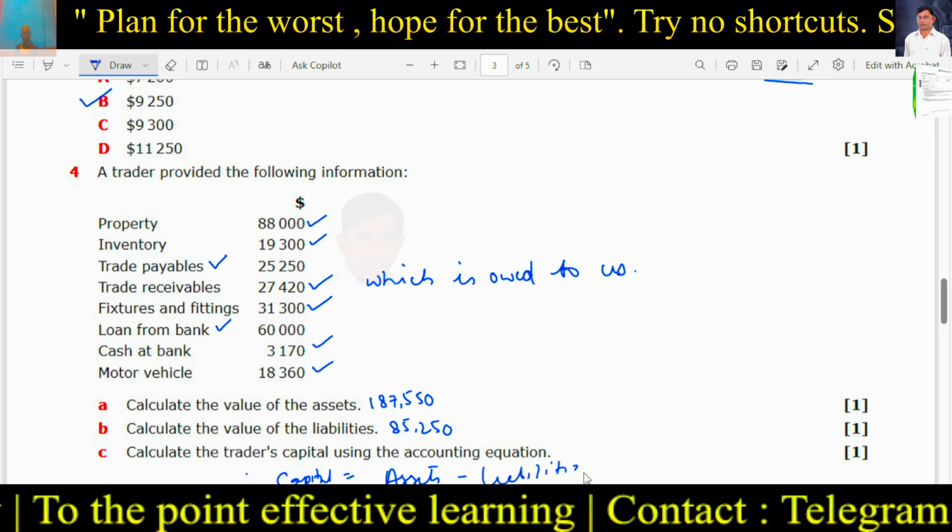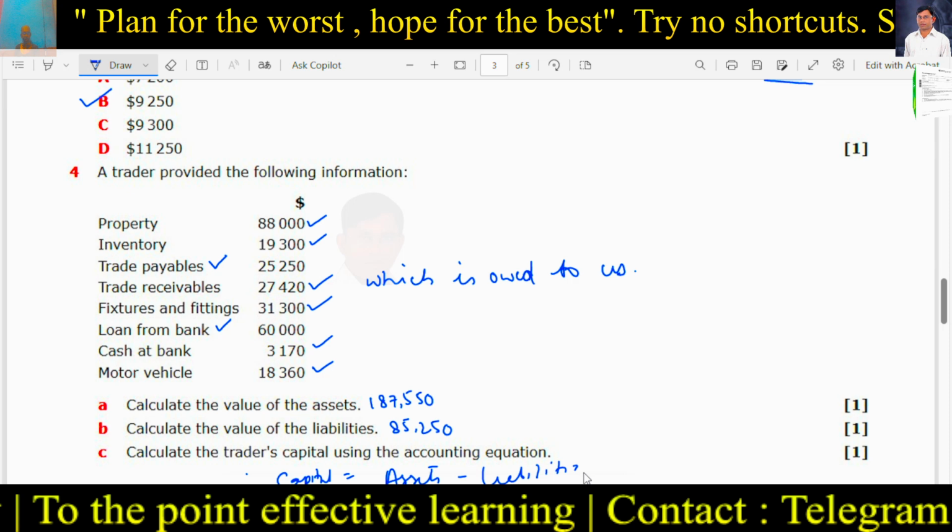So this is the accounting equation, right? So what is the other way we write? Assets is equal to liabilities plus capital. So how do we calculate? So 187,550 minus 85,250, so 102,300. This is the trader's capital.